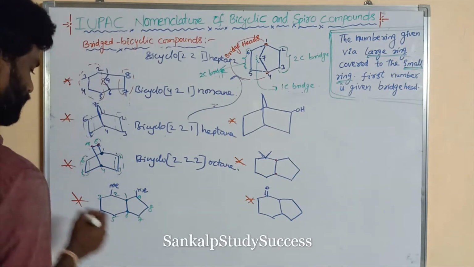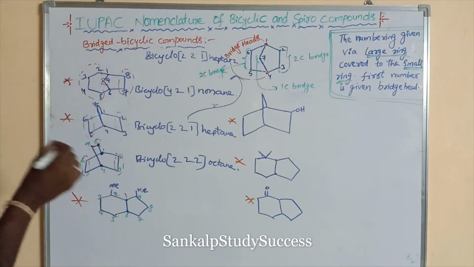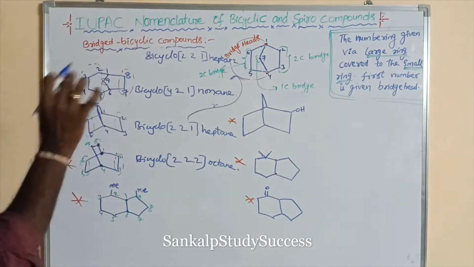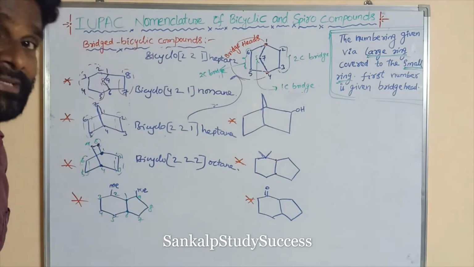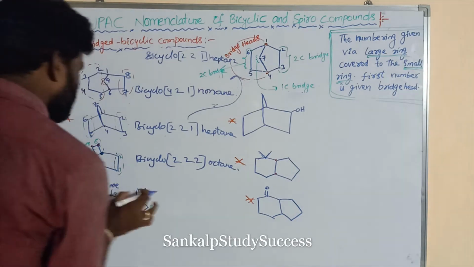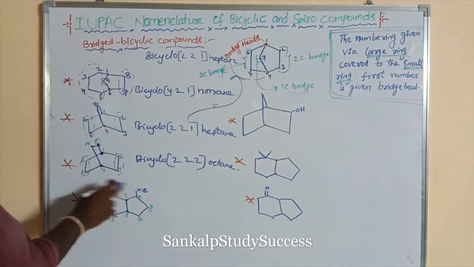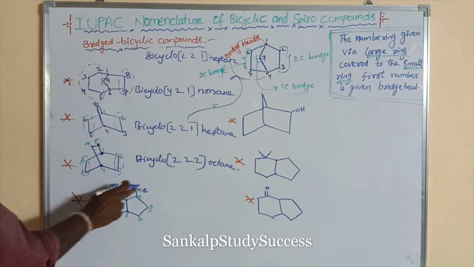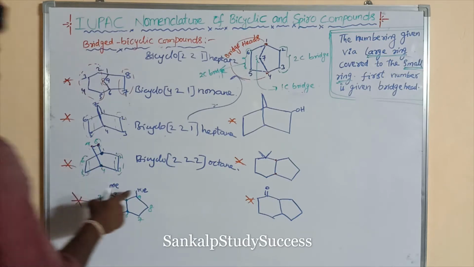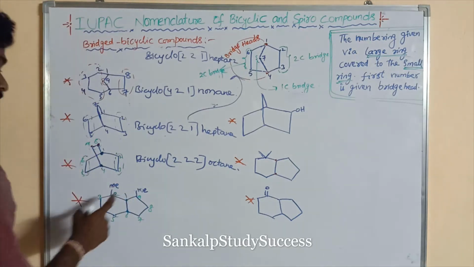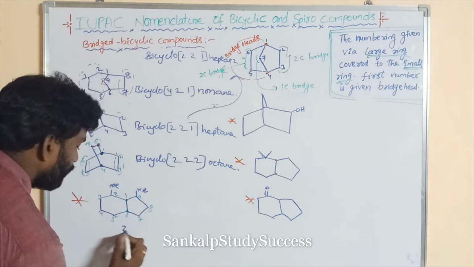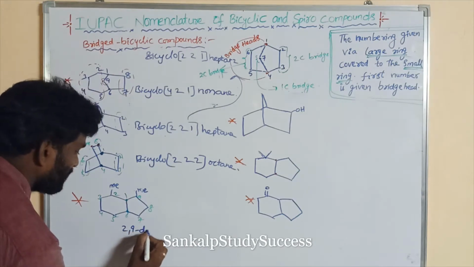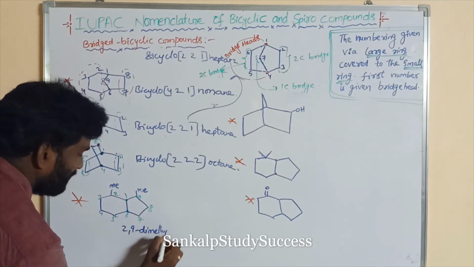Right. So here substituents first. What is the structure of IUPAC? Prefix plus word root plus suffix. So here what are the prefixes? Here the secondary prefixes are substituents. So here methyls, Me means methyl. Here the methyls are repeated twice, that is dimethyl. The positions are 2 and 9. 2, 9 dimethyl.